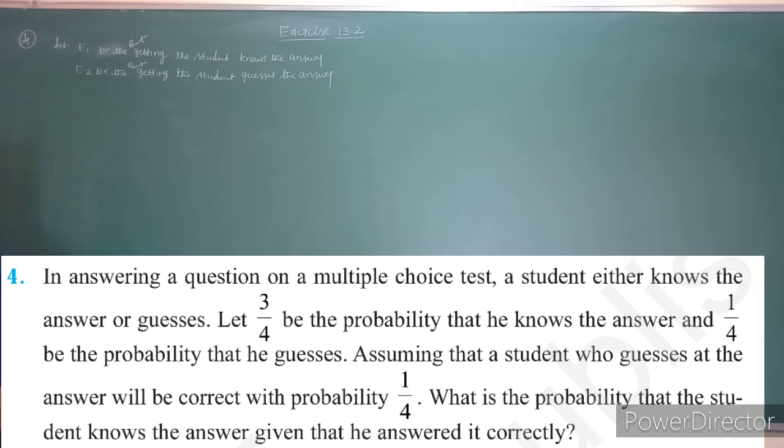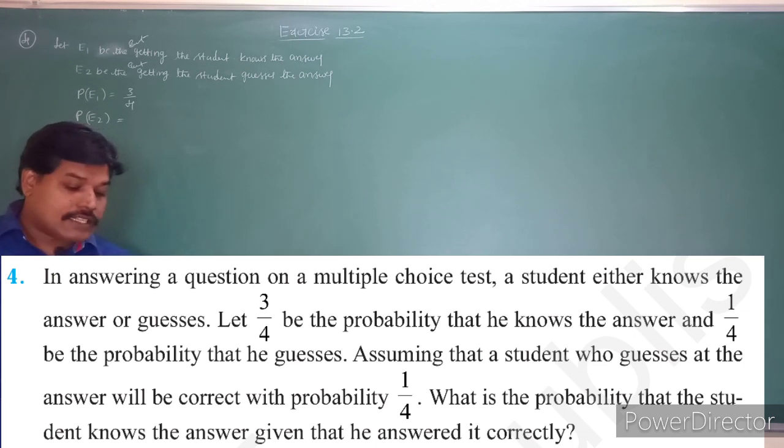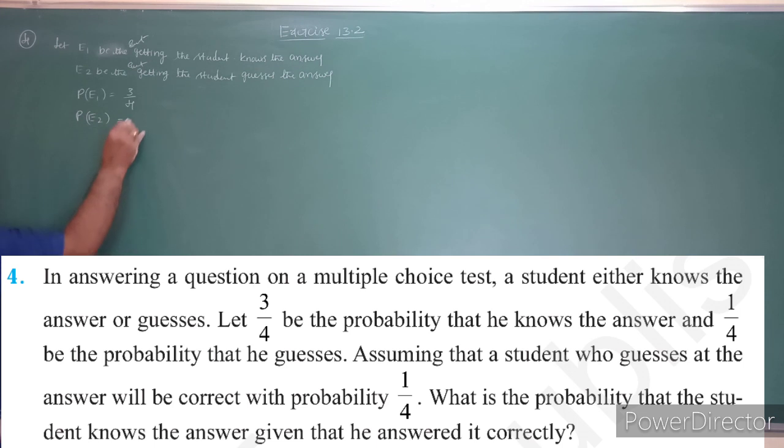So E1 be the event the student knows the answer, and E2 be the event that the student guesses the answer. Okay. So what is they are already given that? What is the probability of E1? So the probability of E1 is nothing but, he knows the answer is nothing but 3 out of 4 questions. And the P of E2 is nothing but they are already given that the probability that he knows the answer is 3 by 4 and he guessed the answer is nothing but 1 by 4. So that is nothing but 1 by 4.